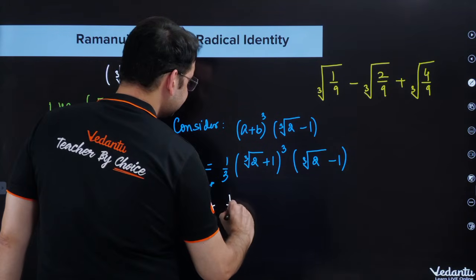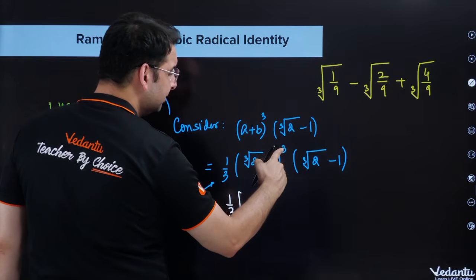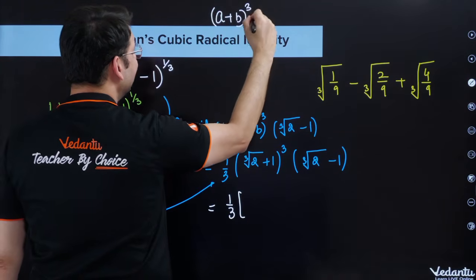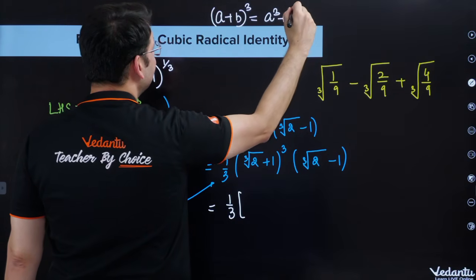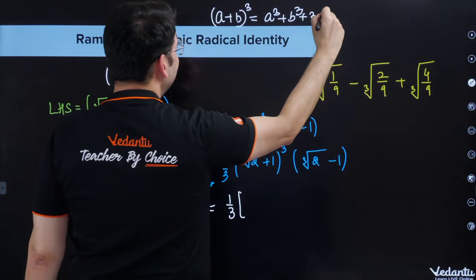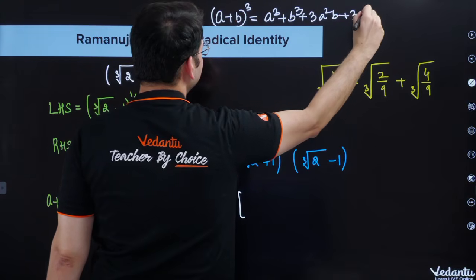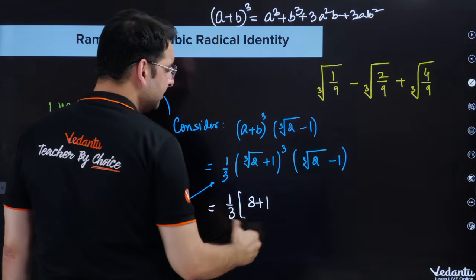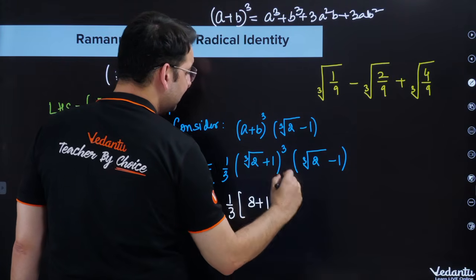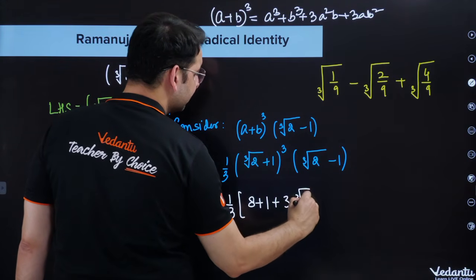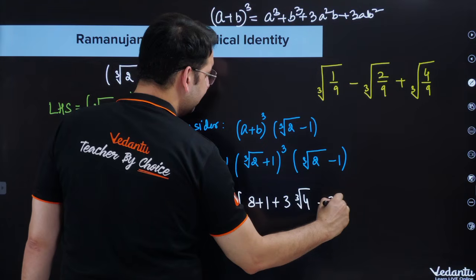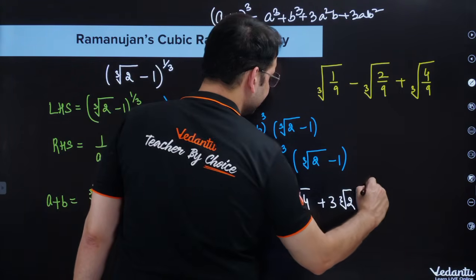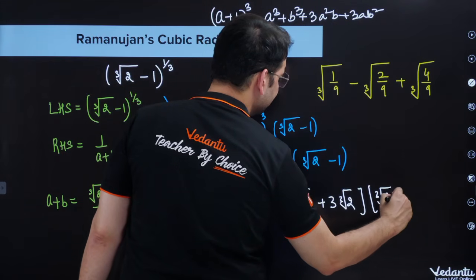So 1 by 3, A plus B whole cube. If you remember the formula, A plus B whole cube is A cube plus B cube plus 3A square B plus 3A B square. So A cube is 8, B cube is 1, plus 3A square B, so it is cube root of 4, plus 3 cube root of 2, into cube root of 2 minus 1.